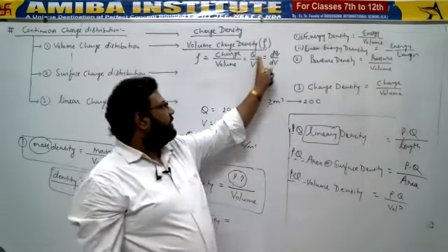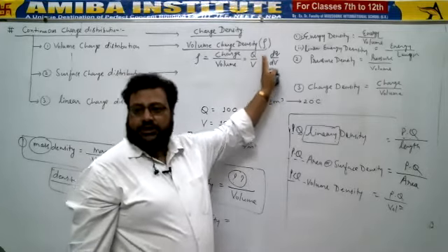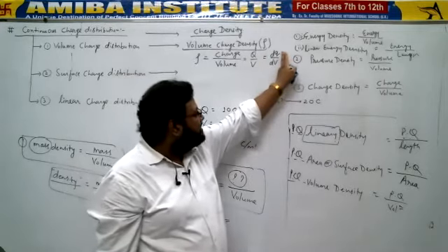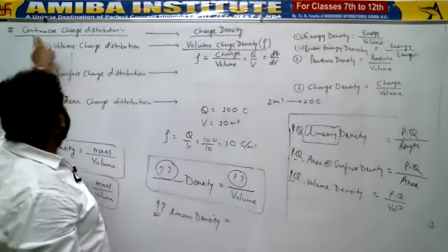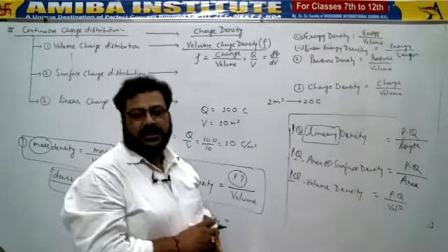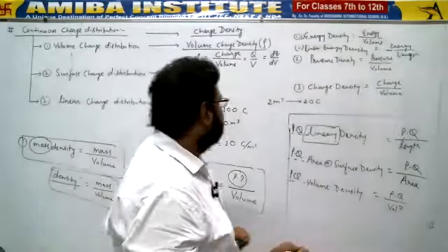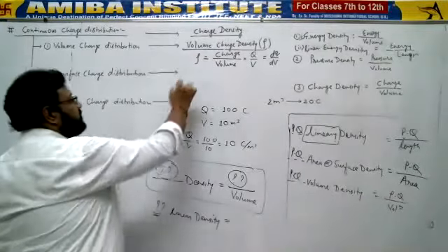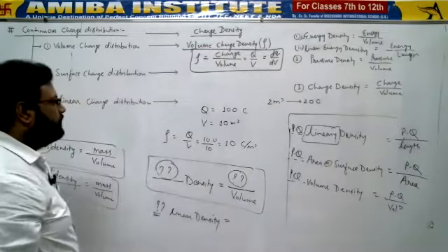That's why capital Q upon capital V, meaning total charge upon total volume, should also be equal to the smallest charge upon the smallest volume, because the kind of charge distribution we are considering is continuous, an equal amount of charge distribution per unit length, volume or area. Getting this? So this is the volume charge density, rho.